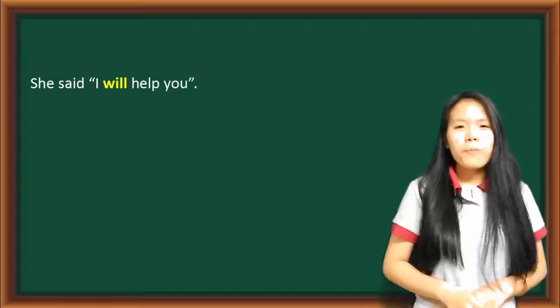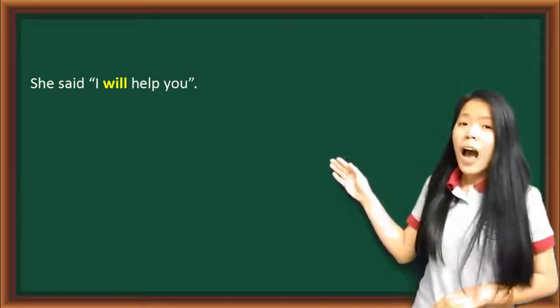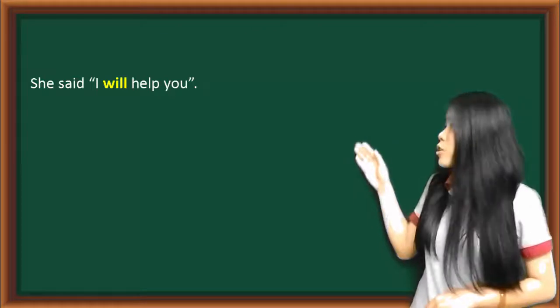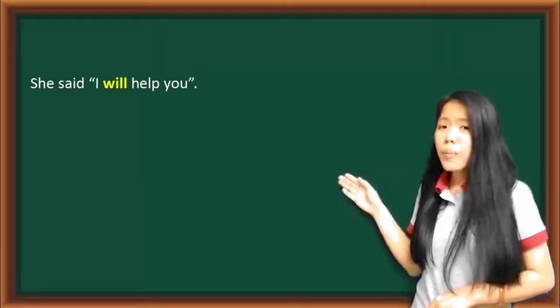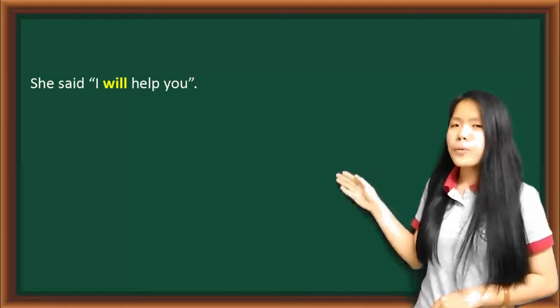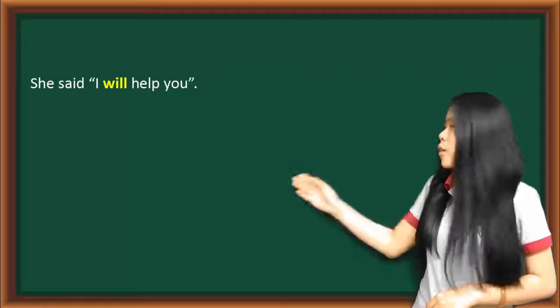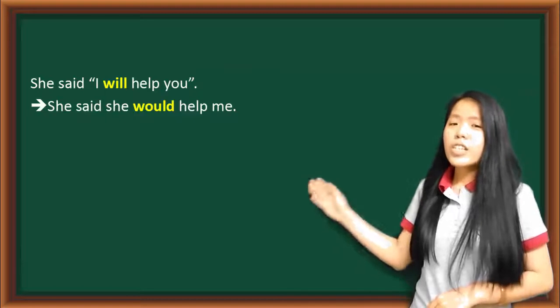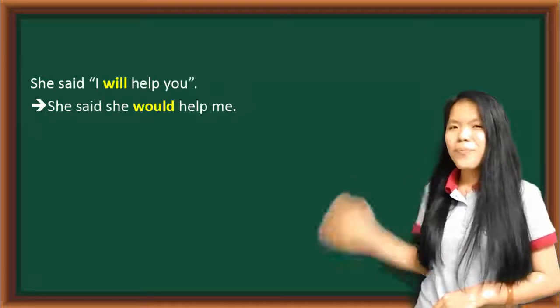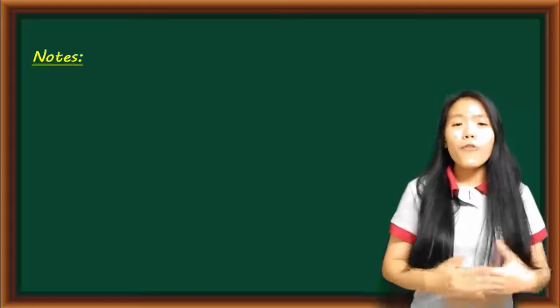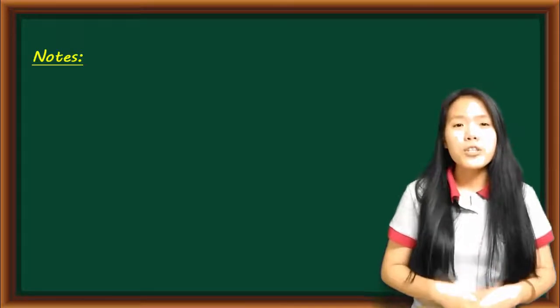Another example. She said, "I will help you." So, if you want to change this direct speech into reported speech, we need to change the verb will into would. So, the correct reported speech here will be, she said she would help me. Very easy, right? There are also a few notes that you should pay attention to.